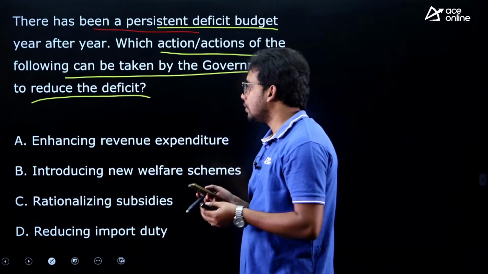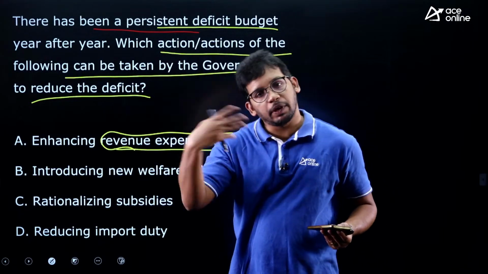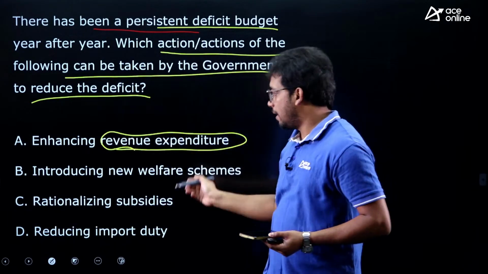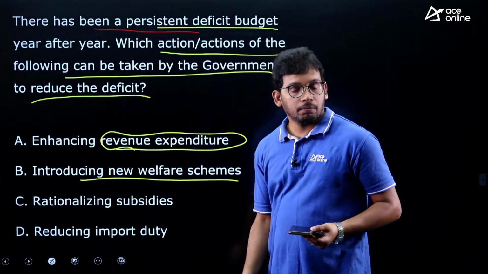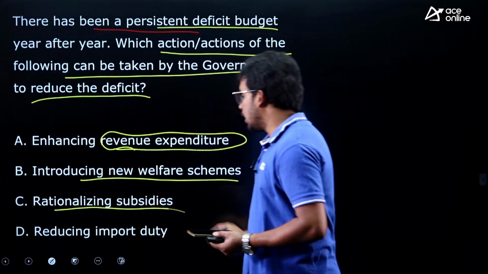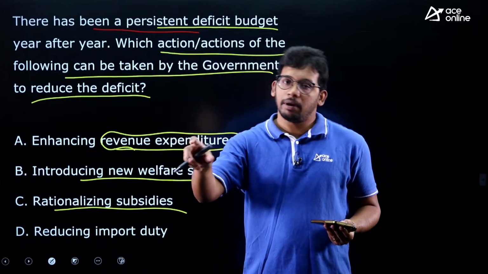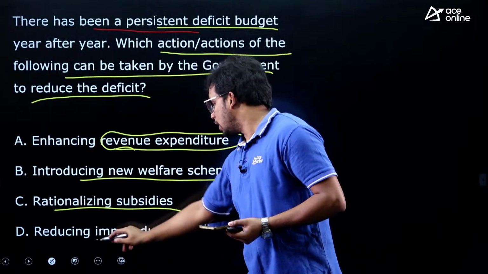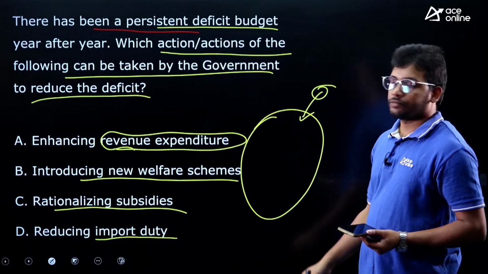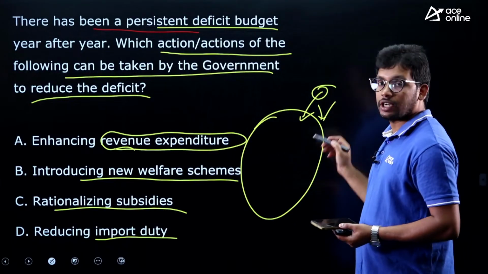Tell me. First one, enhance revenue expenditure. That means the government spends more money. So will it reduce any deficit? Let's see. Second, introduce new welfare scheme and spend more money. Third option, rationalizing subsidies. That means whatever subsidies you are giving, reduce them. Wherever required you keep, but whatever is unnecessary you reduce. Then reduce import duty. That means whatever imports come into India from USA, China, other countries, reduce the tax on it. What will happen if they reduce the tax?